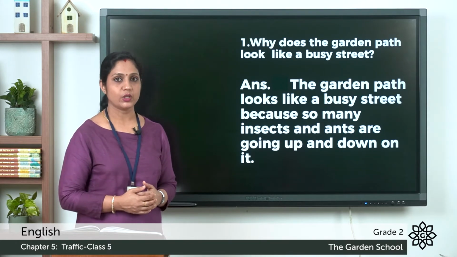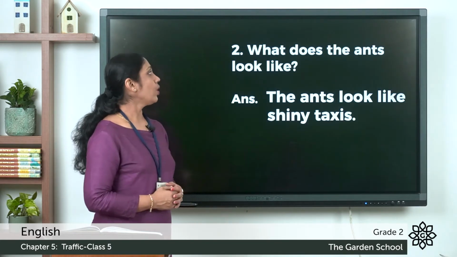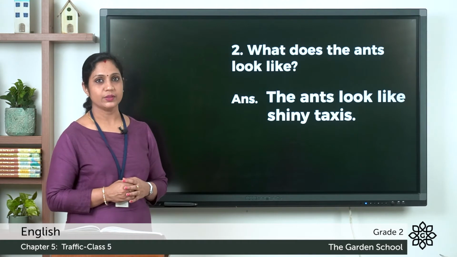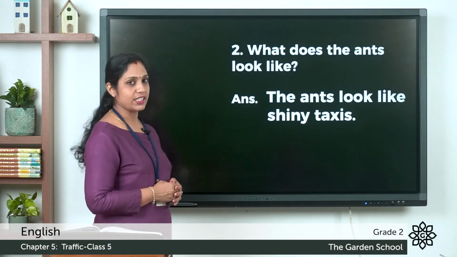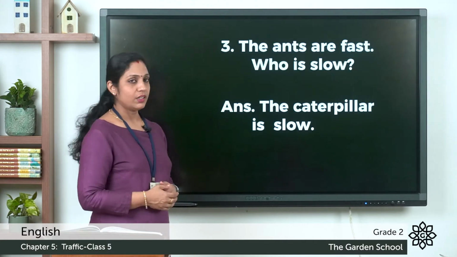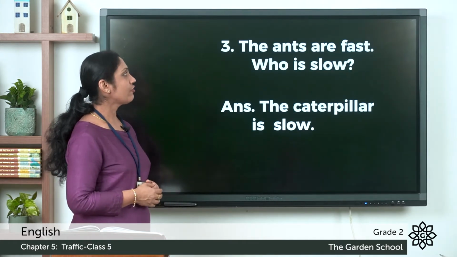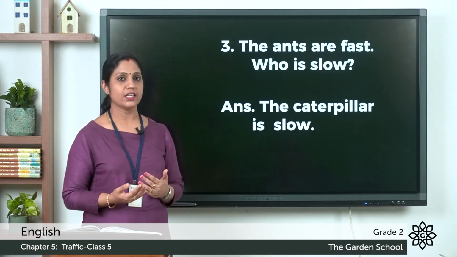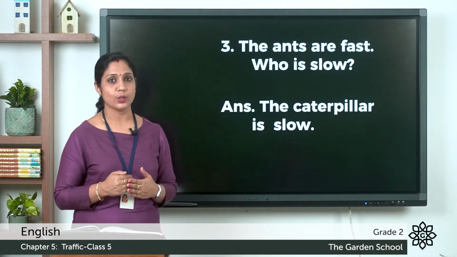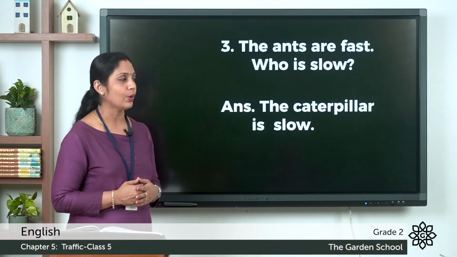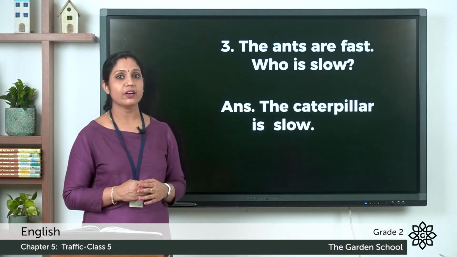We'll move on to our second question. What do the ants look like? And the answer, the ants look like shiny taxis. Third question, the ants are fast. Who is slow? The poet said that someone is slow. So the question is, who is slow? And the answer, the caterpillar is slow.